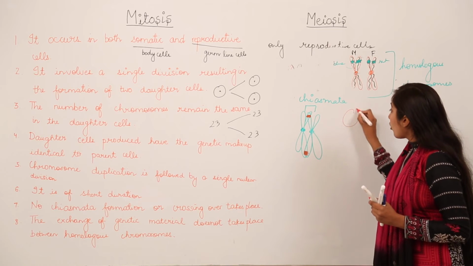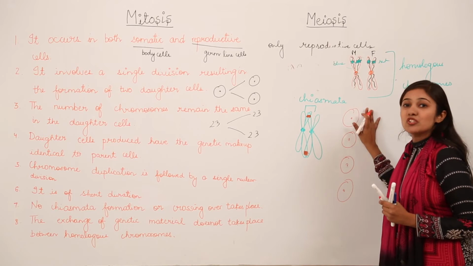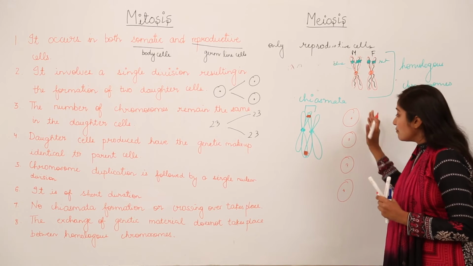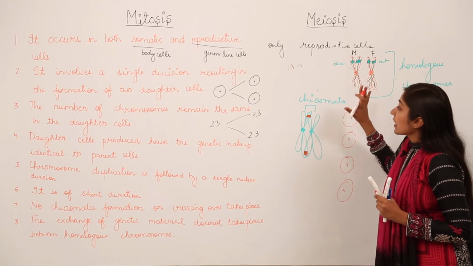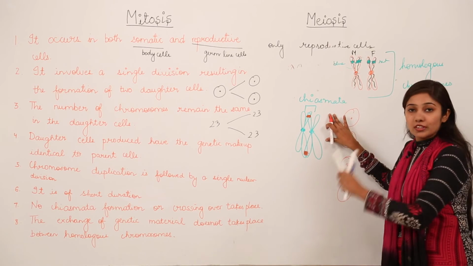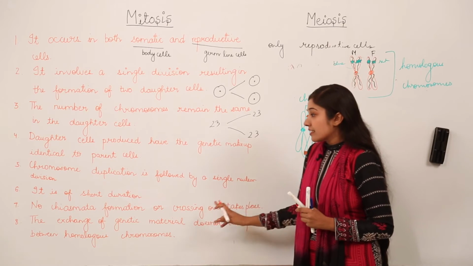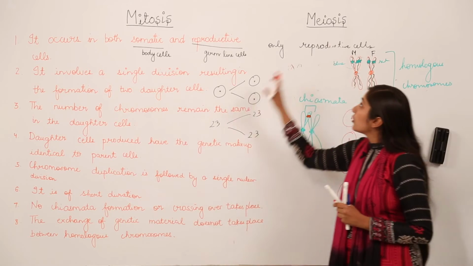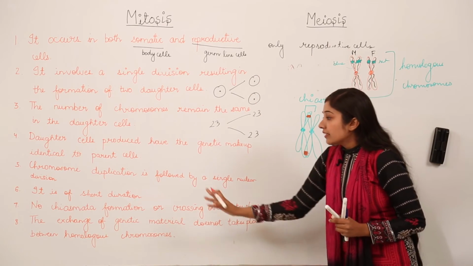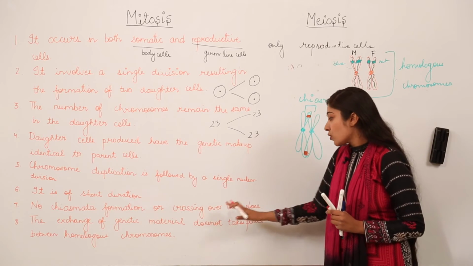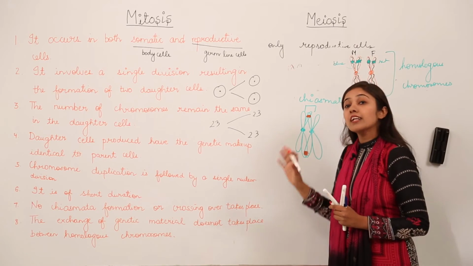The 4 haploid cells that we have talked about will not have the same genetic information or the same genetic code. There will be variation in the genetic code. Why? Because in case of meiosis, there was crossing over between the homologous chromosomes, right? Next, mitosis is of short duration, but meiosis is of longer duration as compared to mitosis. In mitosis, no chiasmata formation or crossing over takes place, but as we have discussed, in meiosis there is chiasmata formation and crossing over.